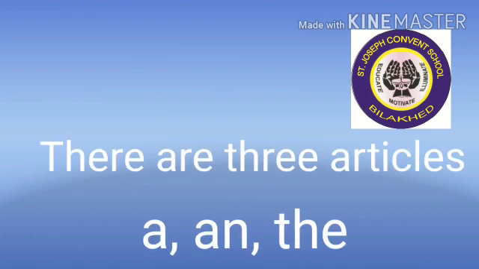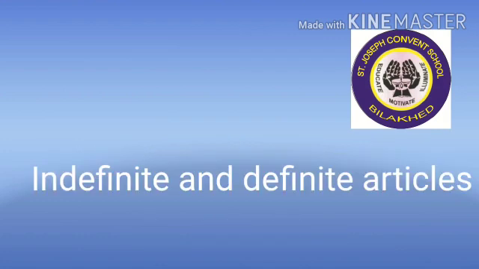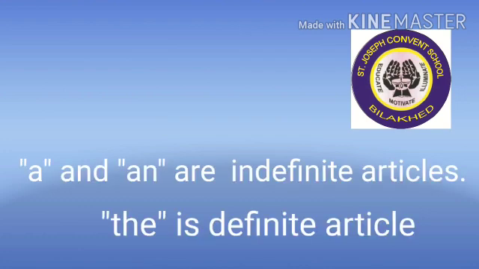In the English language, there are three articles. There are three articles that are a, an, the. So these three articles are divided into two kinds, that is definite article and indefinite article. See, indefinite articles are a and an, and the definite article is the.